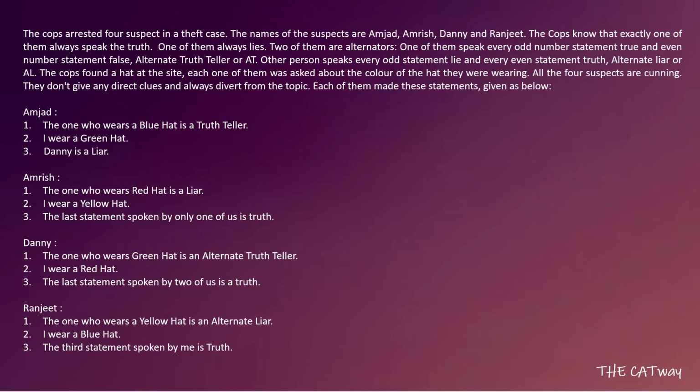The set says that the cops arrested 4 suspects in a theft case. The names of the suspects are Amjad, Amrish, Danny and Ranjit. The cops know that exactly one of them always speaks the truth. One of them always lies. Two of them are alternators. One of them speaks every odd number statement true and even number statement false, and this person is known as alternate truth teller.